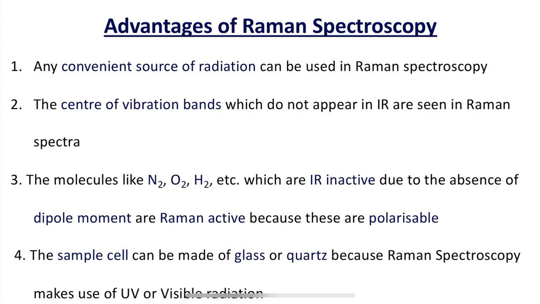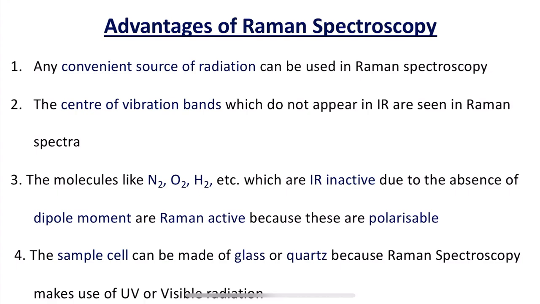Water absorbs strongly in the IR, so a double beam spectrometer is used, but water is very weak in Raman scattering. Therefore, we can use aqueous solutions for Raman spectroscopy, which is not possible in IR spectroscopy. So this is another very important advantage. Also, other solvents which dissolve the samples can be used, and biological samples can also be examined in Raman spectroscopy.